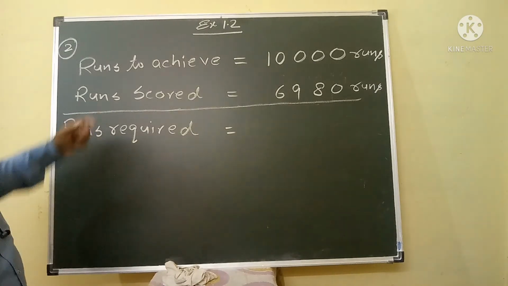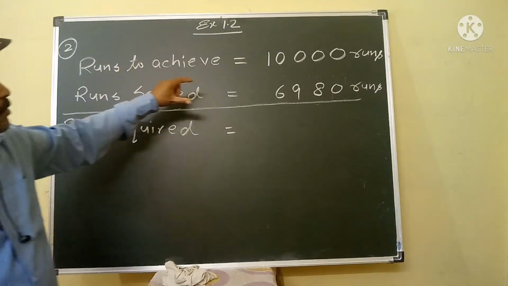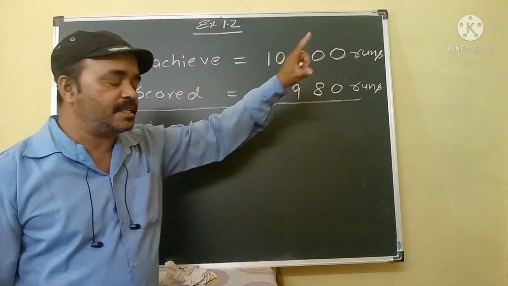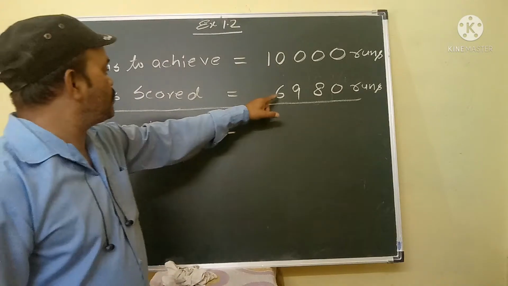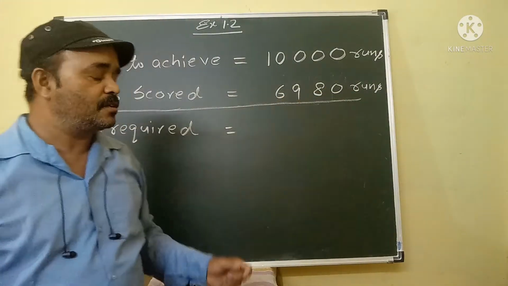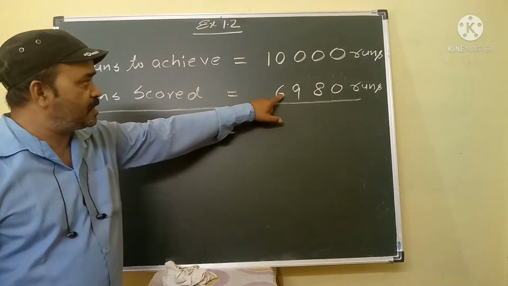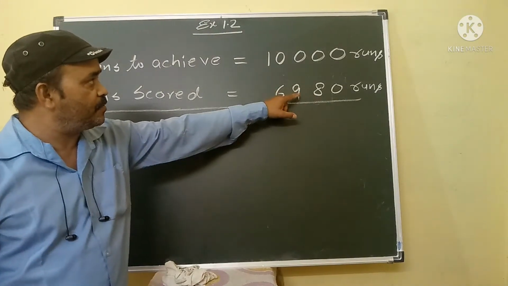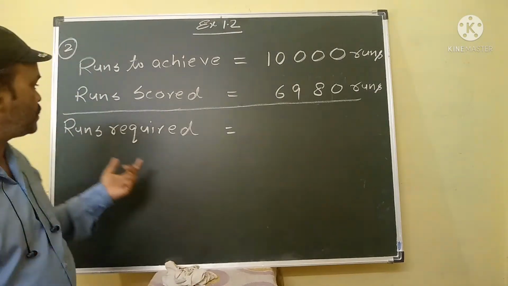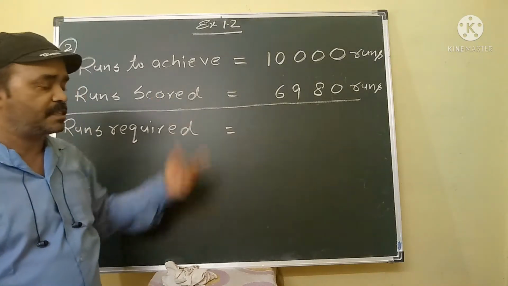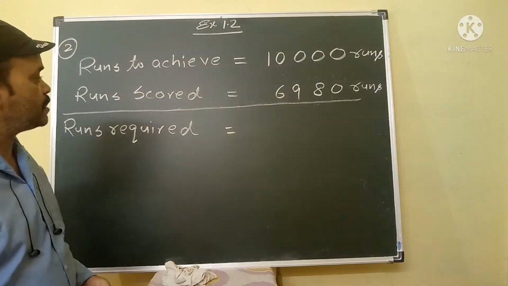So what will you do? Runs to achieve, that means the requirement of Shekhar, is 10,000 runs, and the runs scored by Shekhar is 6,980 runs. So in this question, we subtract 6,980 from 10,000 runs. In that condition we will find out the runs required by Shekhar. Now we will discuss the subtraction procedure.